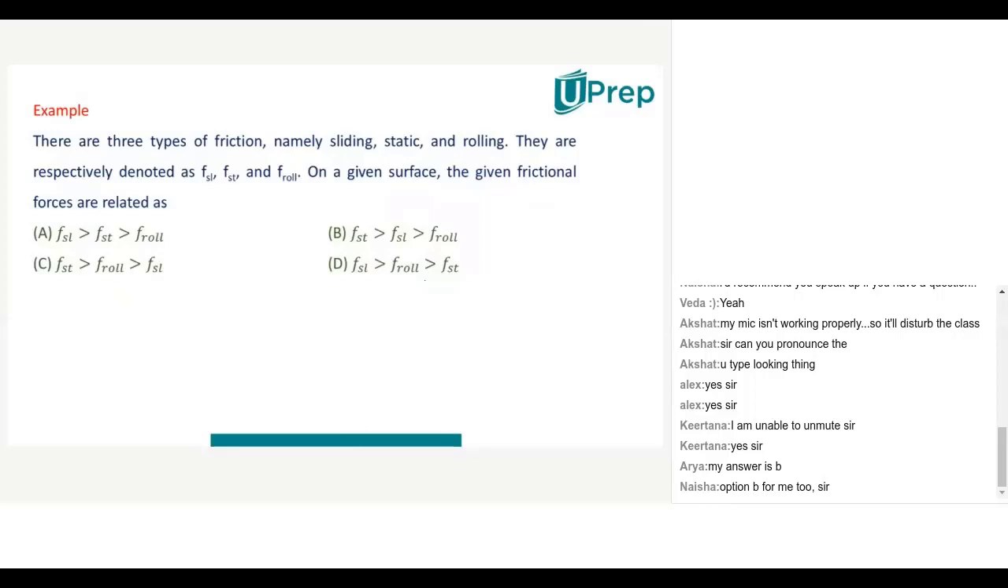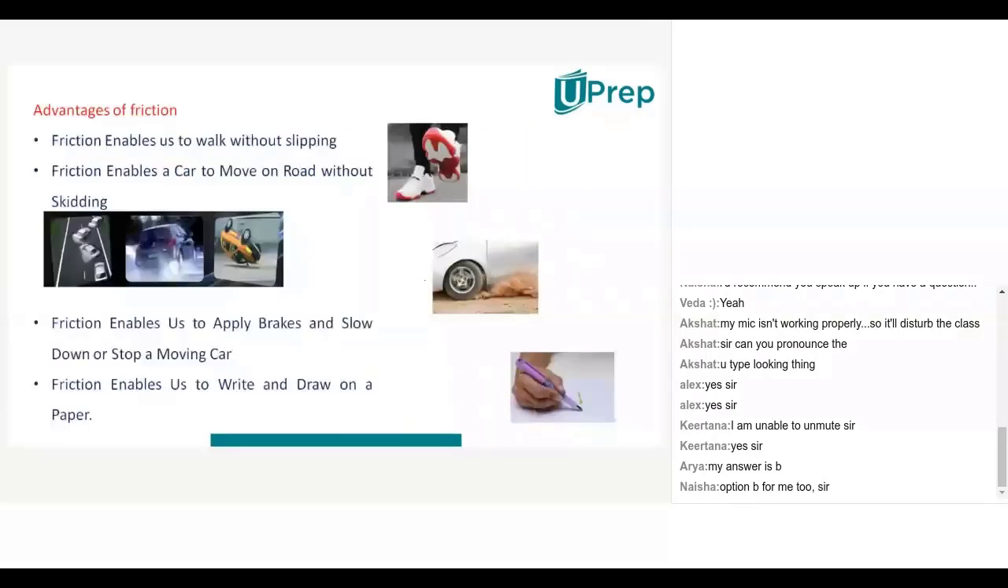Observe carefully. Static frictional force is greater than sliding friction. Sliding frictional force is greater than rolling friction. Very good. So, this type of question will come in your examination.